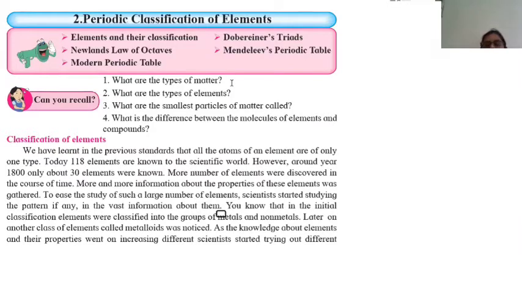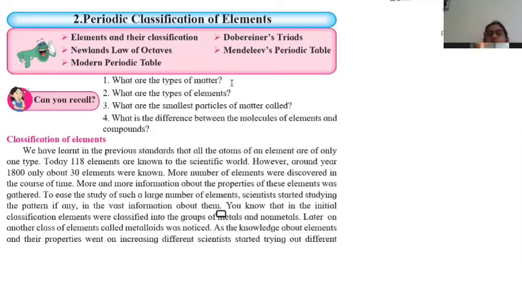Now, what is the difference between the molecules of elements and that of compounds? The basic difference is that in the molecules of an element, only a single entity is present. For example, if I take hydrogen gas, H2, for me H2 is an element. Why? Because it consists of a single type of element in it. So I cannot say that H2 is a compound, but H2 is an element.